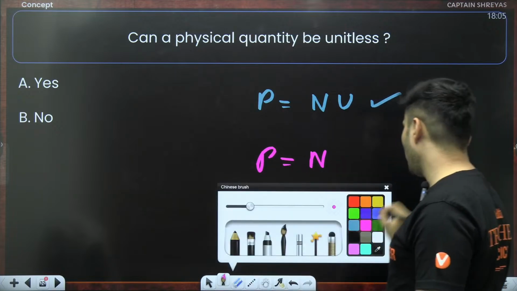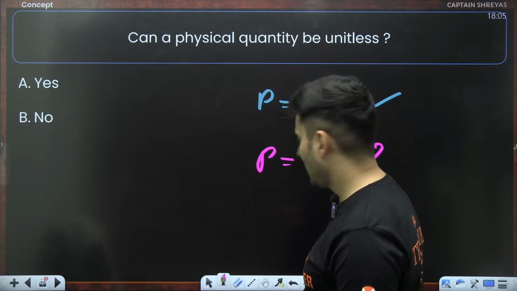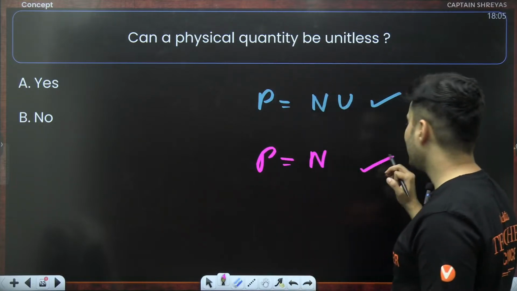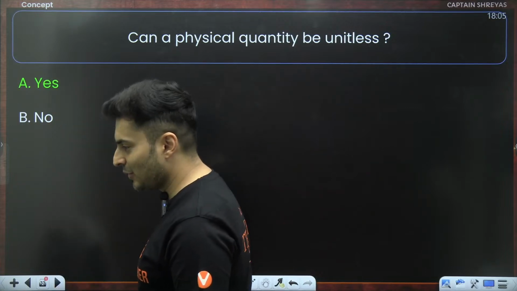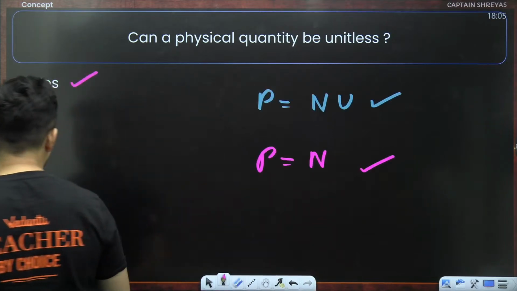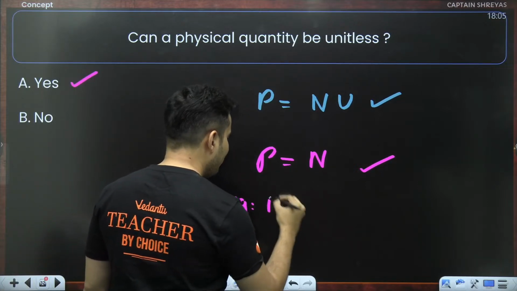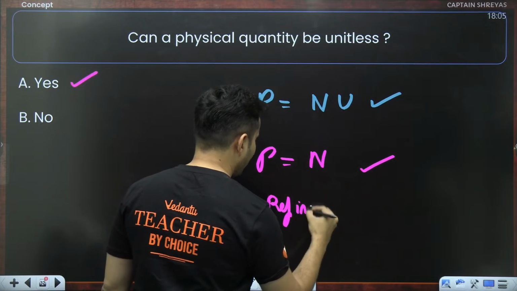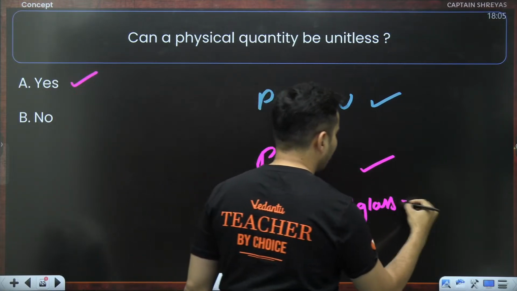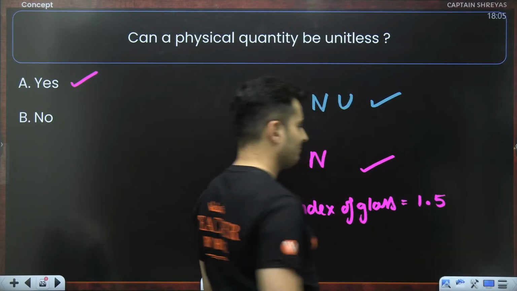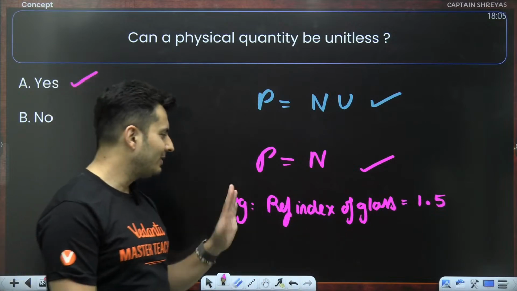But is this possible or not? The answer to that is yes. It is possible, guys. For example, the refractive index of glass. When I say the refractive index of glass is 1.5, there is no unit there. It's just 1.5. That's it.